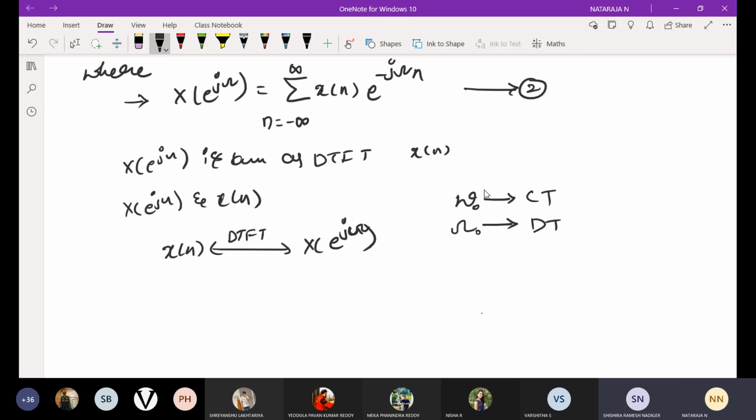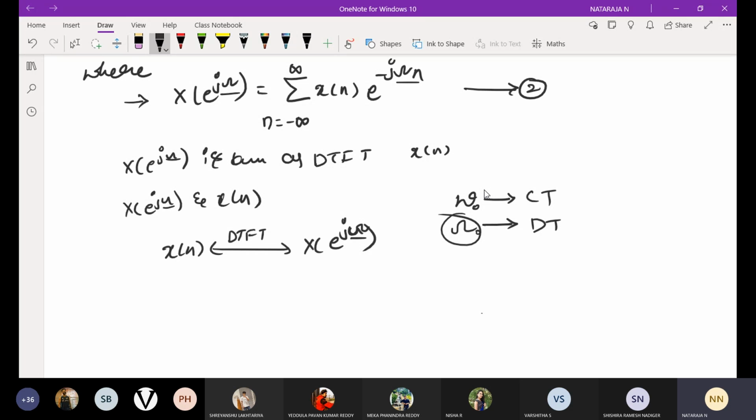Now we are going to deal with the discrete case. That is why I am going to write omega like this, e power j omega. While writing, I will write like this, with n. Make a correction. This is the discrete time omega.